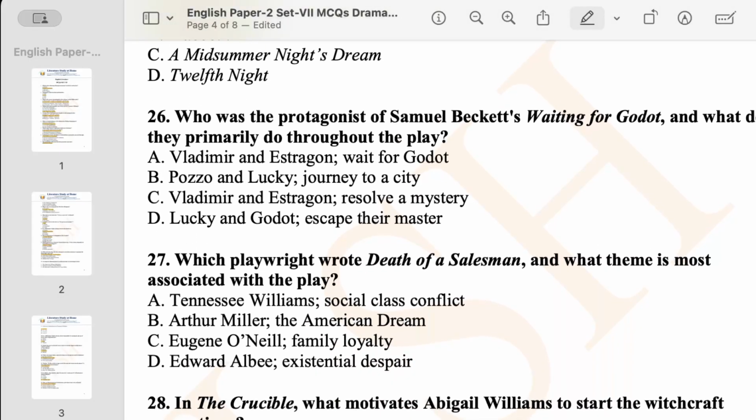Now, question number 26. Who was the protagonist of Samuel Beckett's Waiting for Godot? This is an easy one. And what do they primarily do throughout the play? They are none other than Vladimir and Estragon, and they are waiting for Godot. So your option A is the correct answer.